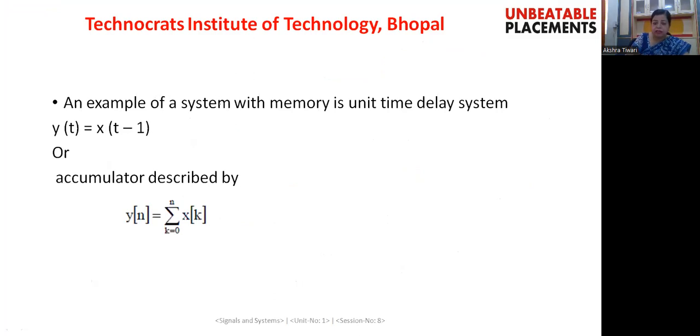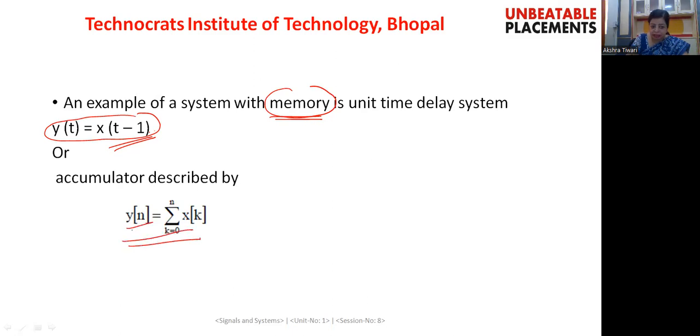Example of a system with memory. Previously we discussed the memoryless system, and here the system that we are going to study is a system that will require memory. So here you can see the expression of this system: y(t) is equal to x(t minus 1). Here this output signal is dependent on the previous value of the input signal. And if a previous value is considered here, that system is considered to be a system that will require memory.